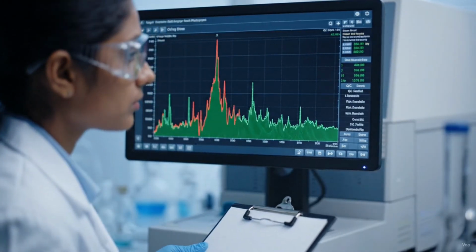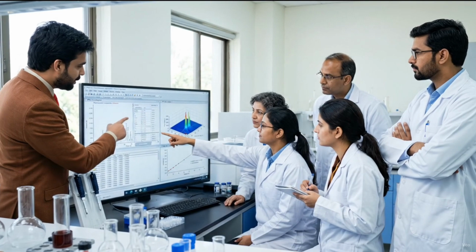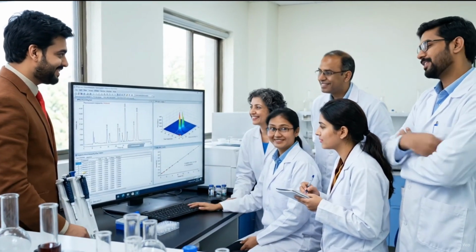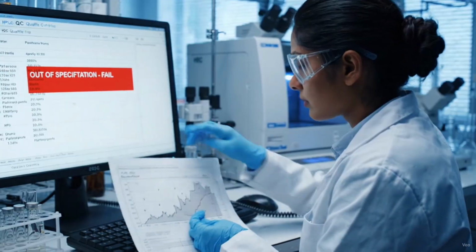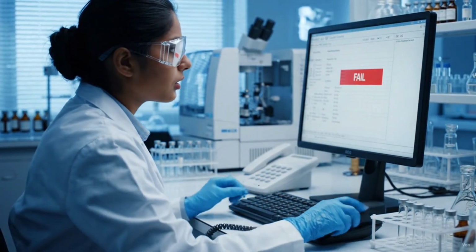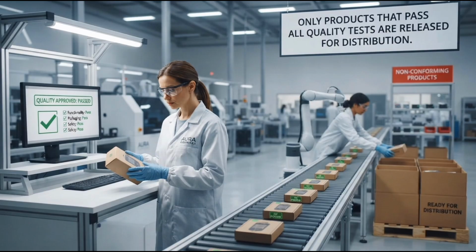Instead, QC detects problems by performing laboratory testing. If a medicine fails any specification, QC immediately reports the results. Only products that pass all quality tests are released for distribution.